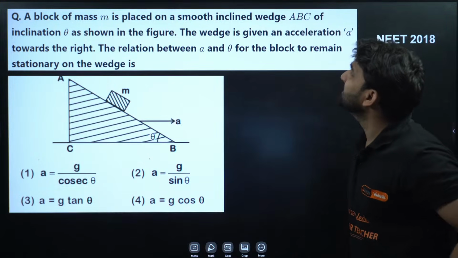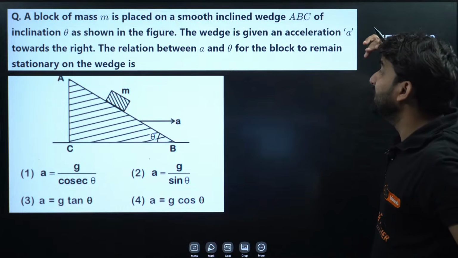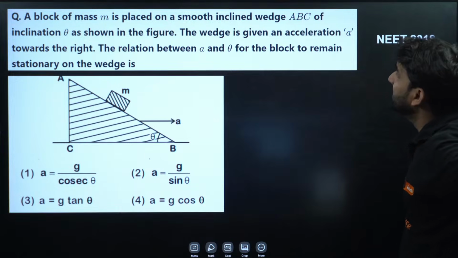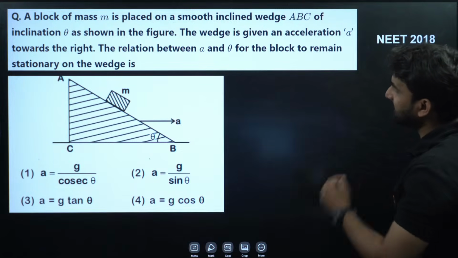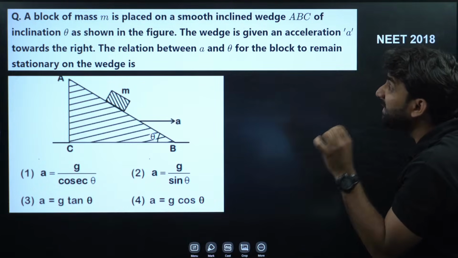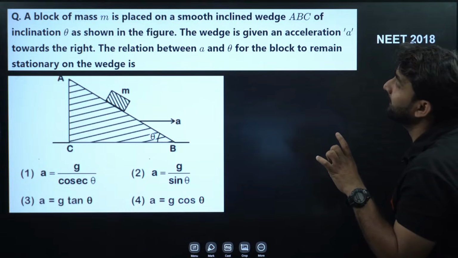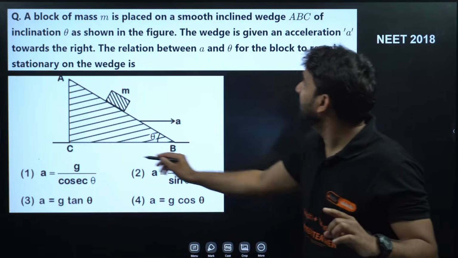A block of mass M is placed on a smooth inclined wedge ABC of inclination theta as shown in the figure. The wedge is given an acceleration A towards right. The relation between A and theta for the block to remain stationary. Okay. So listen, champion. There is a system. This is a wedge.